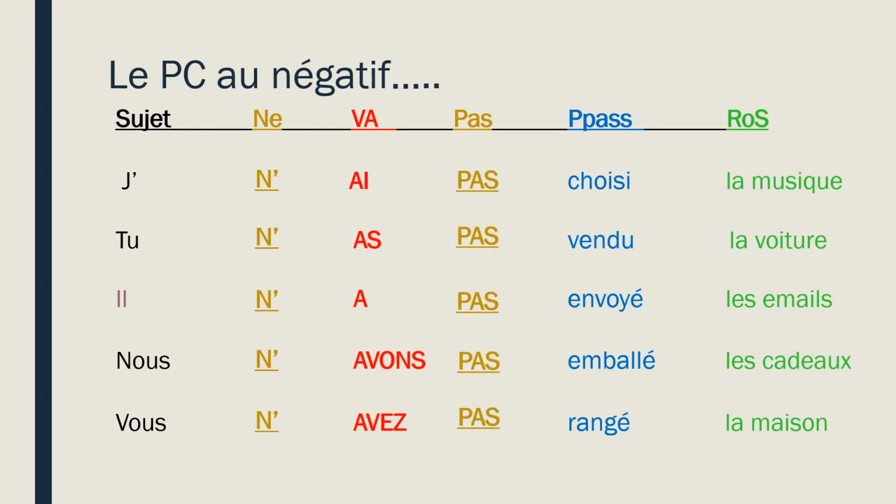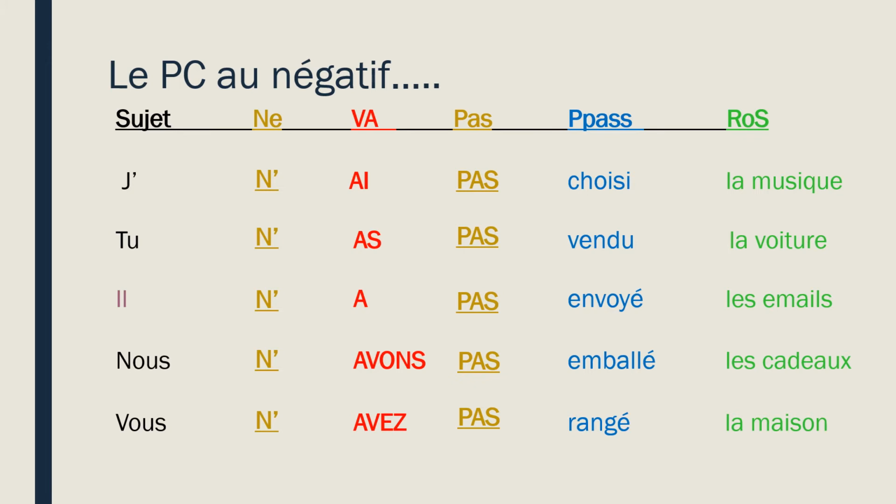So, je n'ai pas choisi la musique. I didn't choose the music. Tu n'as pas vendu la voiture. You didn't sell the car. Il n'a pas envoyé les emails. He didn't send the emails. Nous n'avons pas emballé les cadeaux. We didn't wrap the gifts. Vous n'avez pas rangé la maison. You didn't get the house ready.